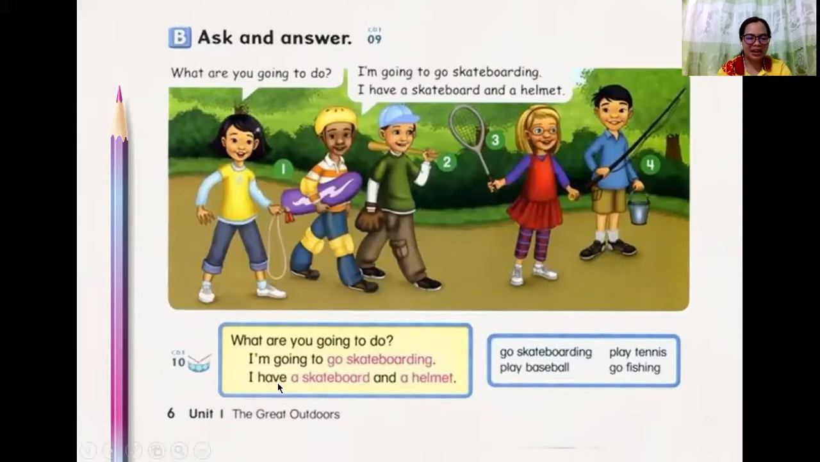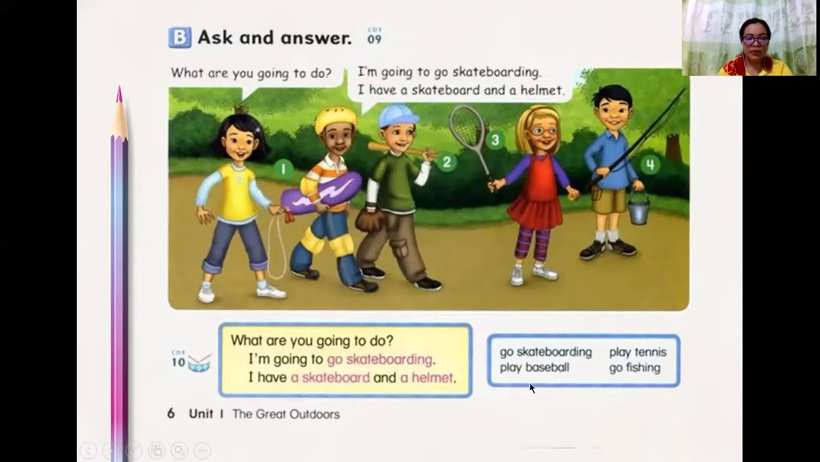Okay, so here is what the conversation consists of, or this is your sentence on how to start the conversation. So what are you going to do? I'm going to go skateboarding. So what things do you need to have, or what do you have? I have a skateboard and a helmet. So when you are going to do skateboarding, you need a skateboard and a helmet.